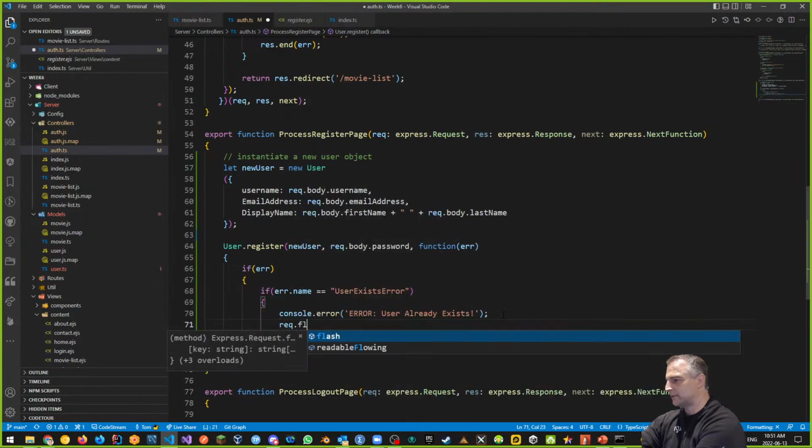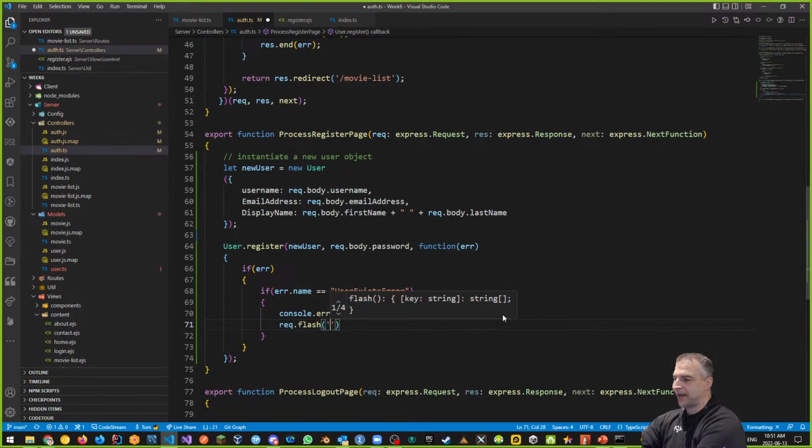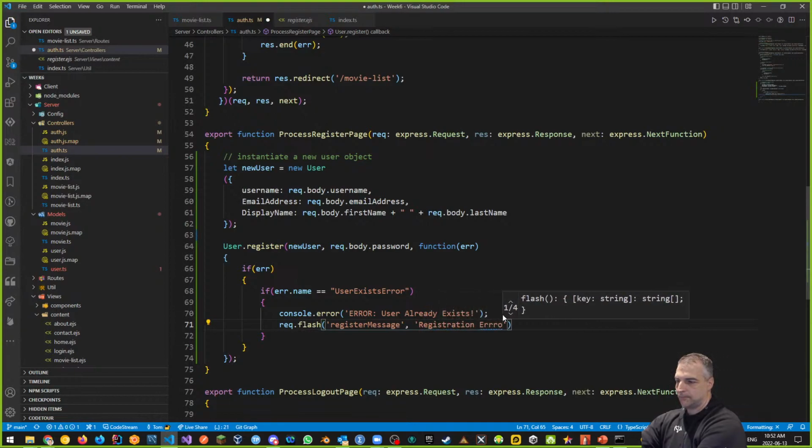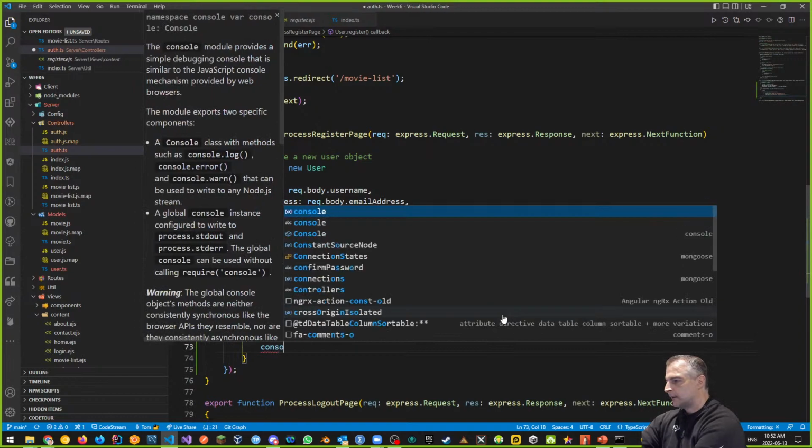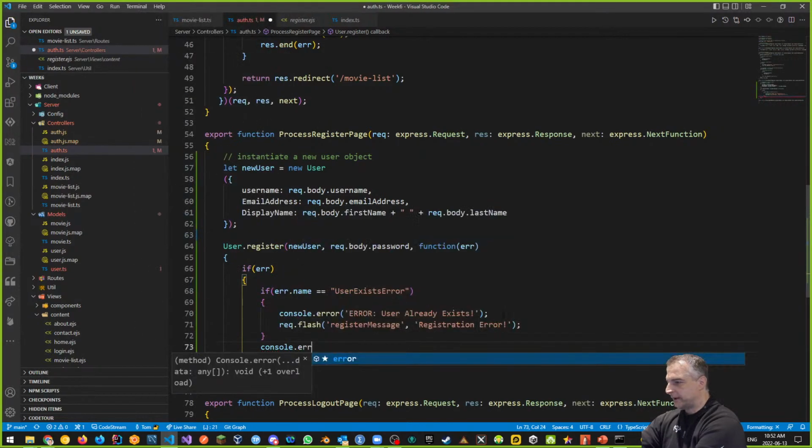I'm going to do a request flash, right? Where our request flash is going to use a key value pair. In this case, it's the register message, right? And the value is going to be registration error. Okay, we're not going to tell them what the problem is. We're just going to say it's a problem. Something you did was wrong. Console log, we're going to console error also.